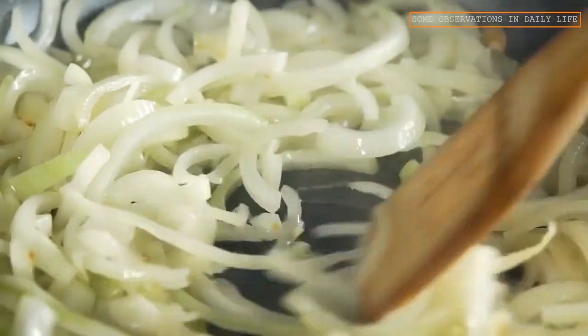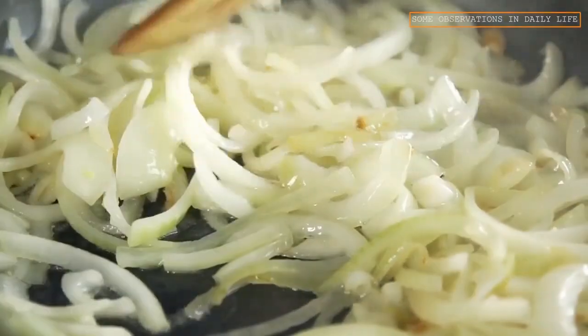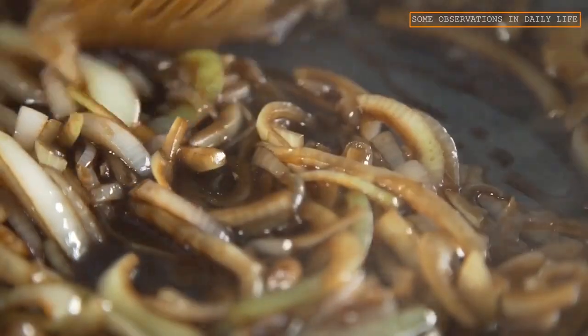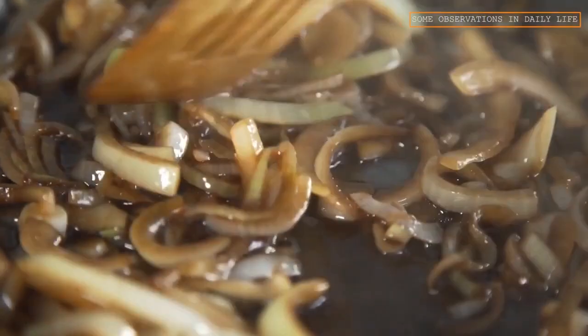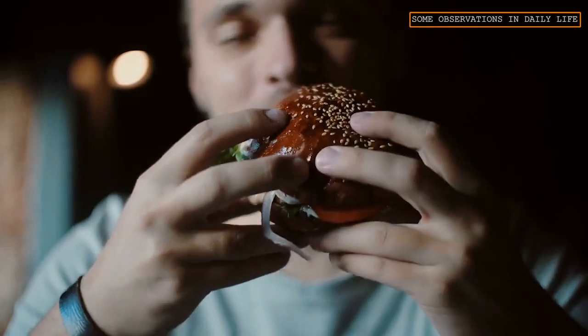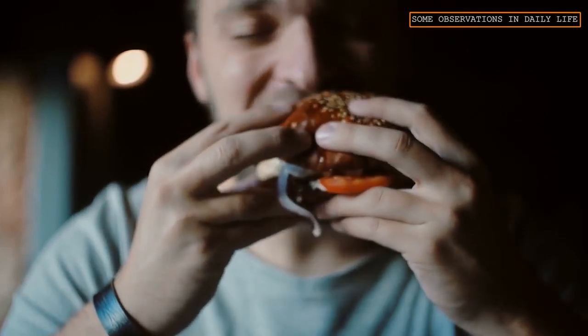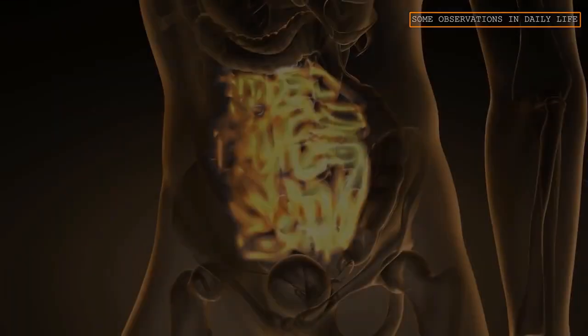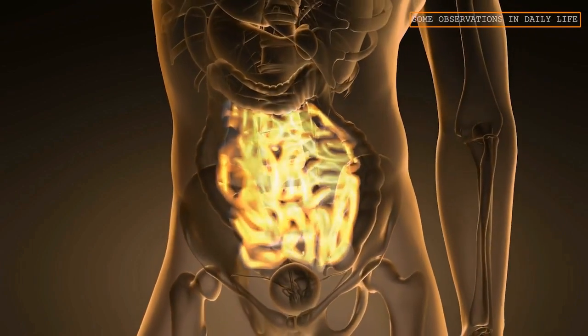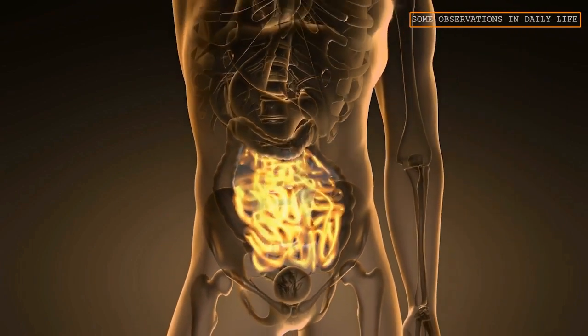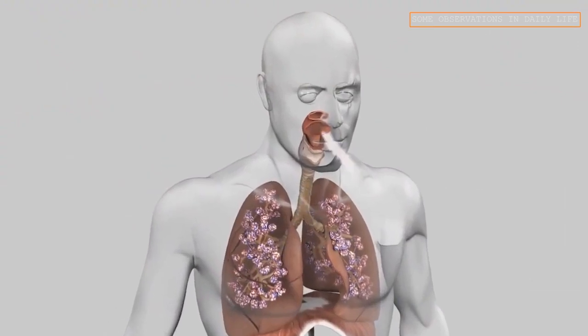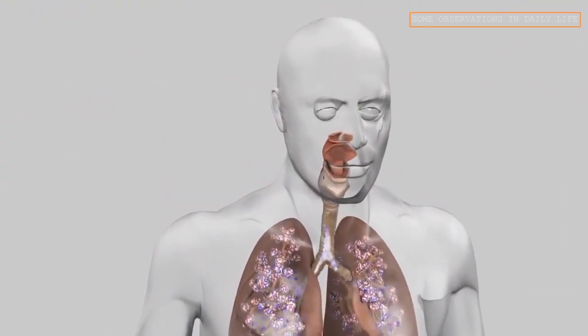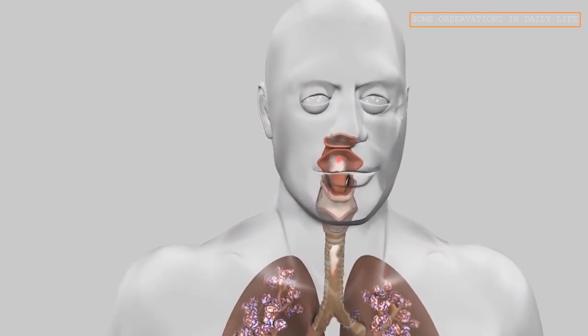Raw food material, when cooked, undergoes different types of changes. When food is consumed by a human being, it gets digested in our body. In the respiration process, we inhale oxygen gas and exhale carbon dioxide gas.